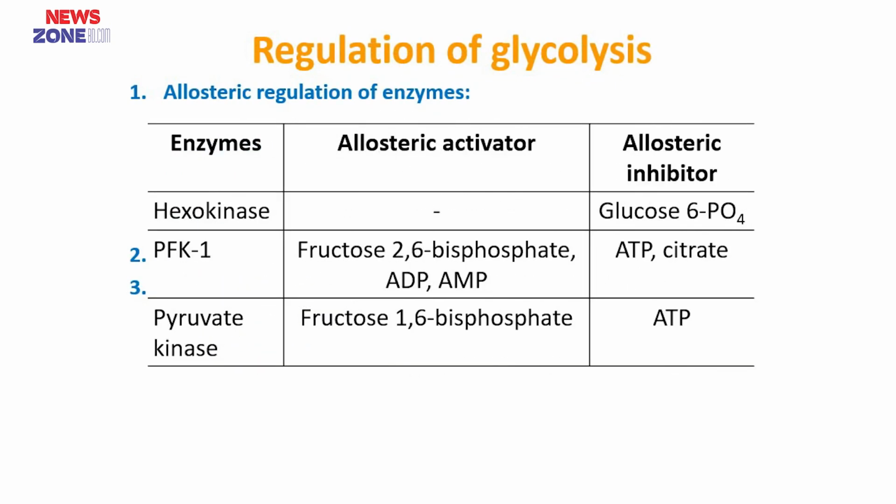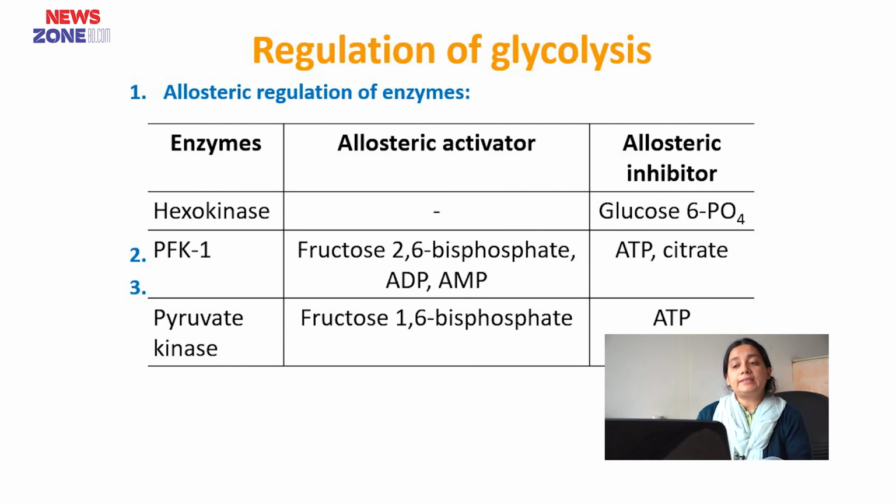So, how is glycolysis regulated? Hexokinase can be inhibited by glucose 6-phosphate. Phosphofructokinase is activated by fructose 2,6-bisphosphate, ADP and AMP, and inhibited by ATP and citrate. Pyruvate kinase is activated by fructose 1,6-bisphosphate and inhibited by ATP.